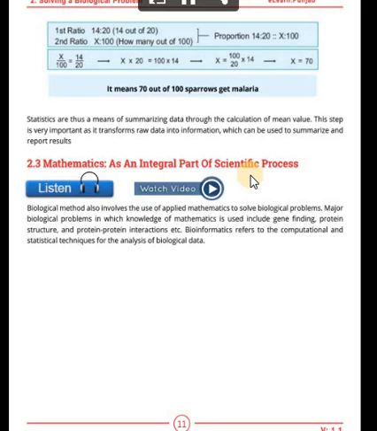The major biological problems in which knowledge of mathematics is used include gene finding and protein structure. Like if we have to find the number of genes, or the genes that get affected, we use mathematical methods. In the same way, protein structures and protein interactions can be studied through applied mathematics. Bioinformatics refers to computational and statistical techniques, meaning we use statistical and computer techniques for analysis of biological data. So this is the method of analyzing the data.